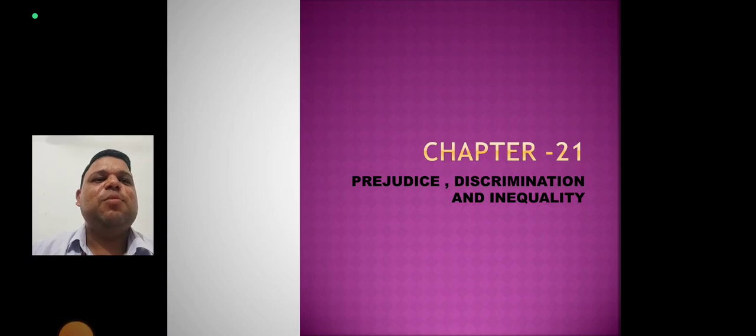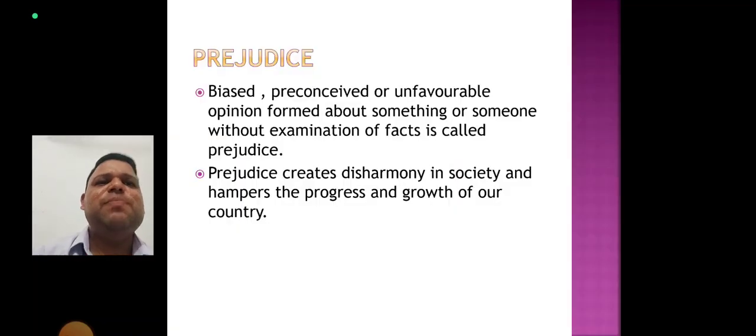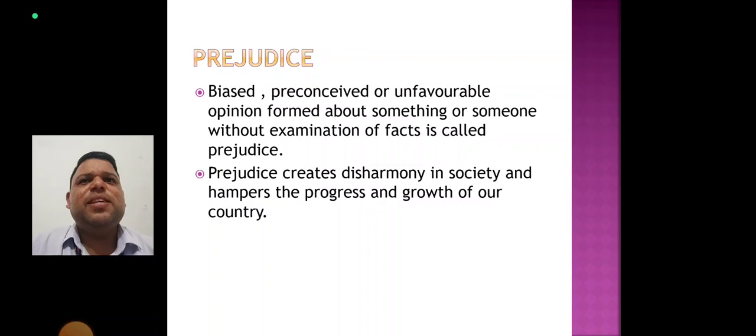Today we are discussing chapter number 21, Prejudice, Discrimination and Inequality. Now what is the meaning of prejudice? Prejudice means a preconceived or unfavorable opinion formed about something or someone without examination of facts. That means such an opinion is not based on reason or actual experiences. Prejudice creates disharmony in our society and hampers the progress and growth of our country.